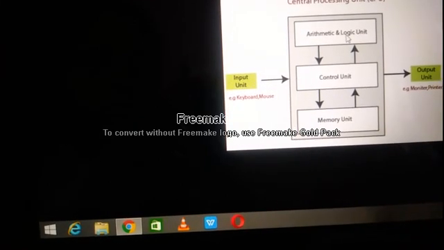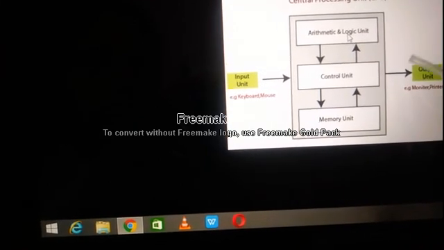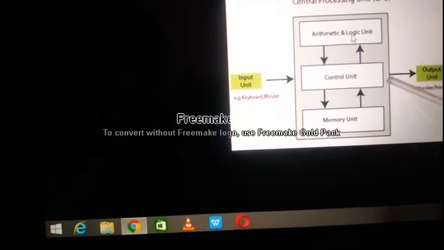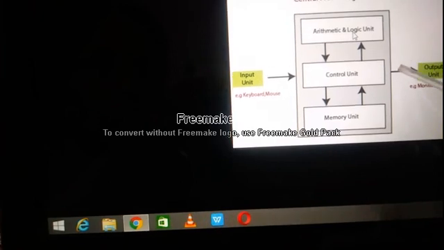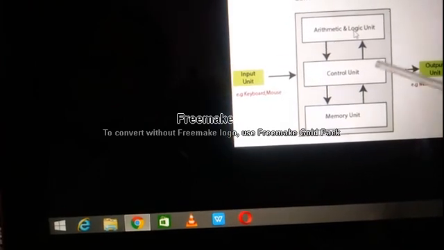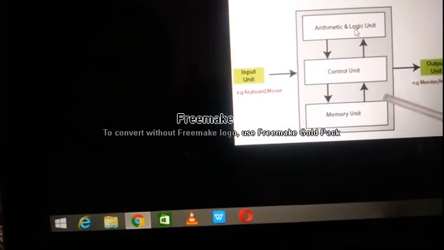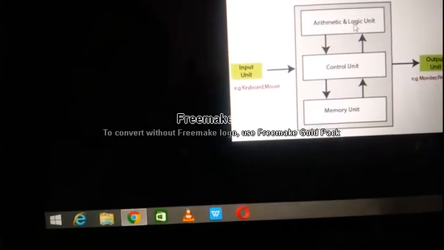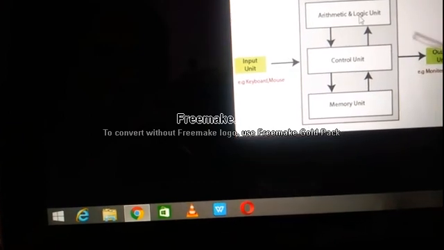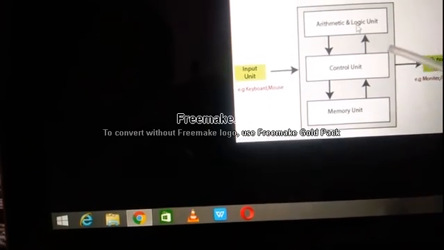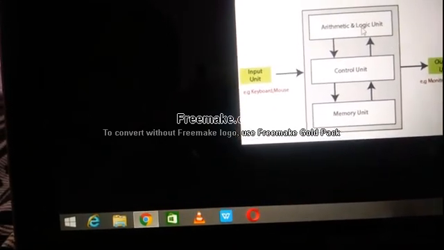So what else do we have? Control unit. The control unit controls each and every part of a computer. It controls the input device. It controls the output device. It controls the monitor. It controls the ALU. It will check whether all these are properly working and all the communications are properly circulated. Control unit controls everything.